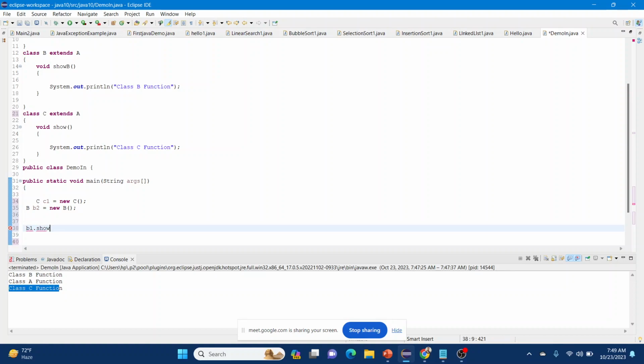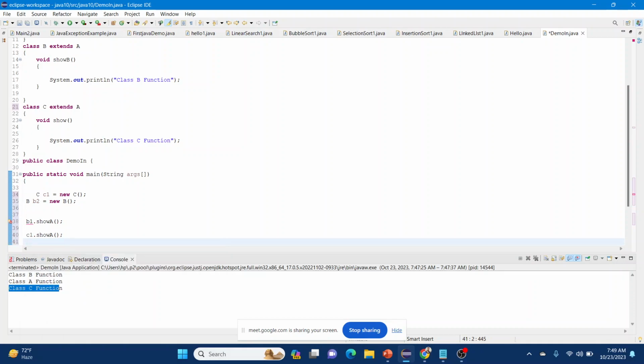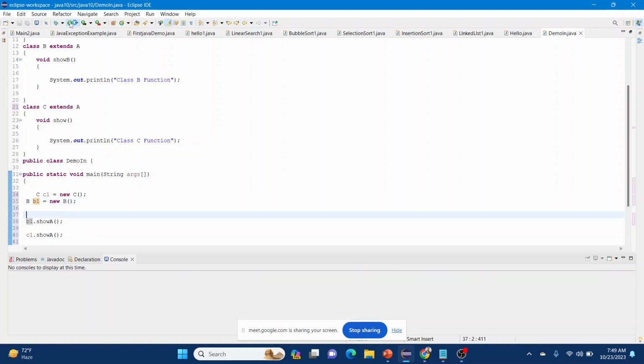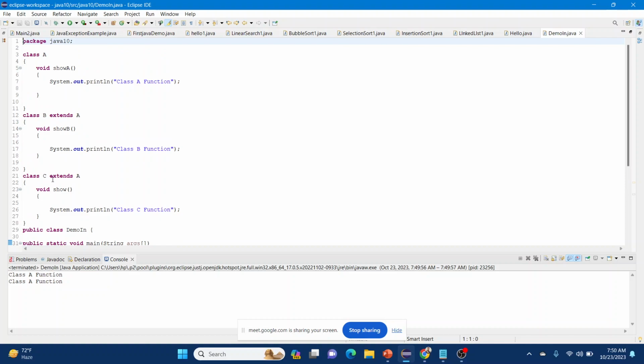You can call show A from b also, and from c1 you can also call show A. They both can call the show A function from their own objects.